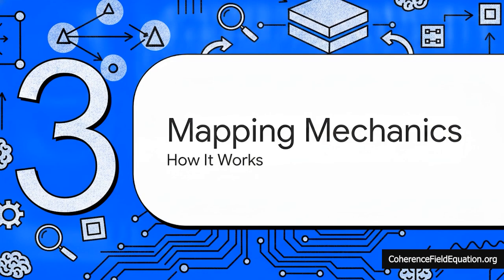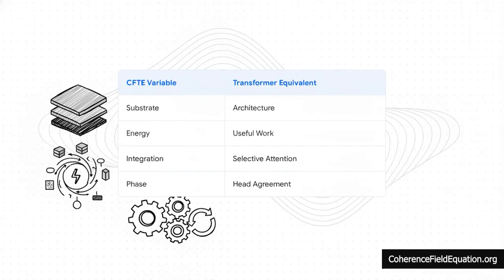Let's get into section 3, mapping the mechanics, how it exactly works. Okay, we are going to put the transformer architecture right under the microscope and see exactly how it works by mapping those 4 conceptual variables directly onto the software. Now, what's really interesting here is how perfectly the classical hardware aligns with the theoretical variables. The substrate, well, it isn't quantum biology, it's the model's architecture, its depth, and its width.